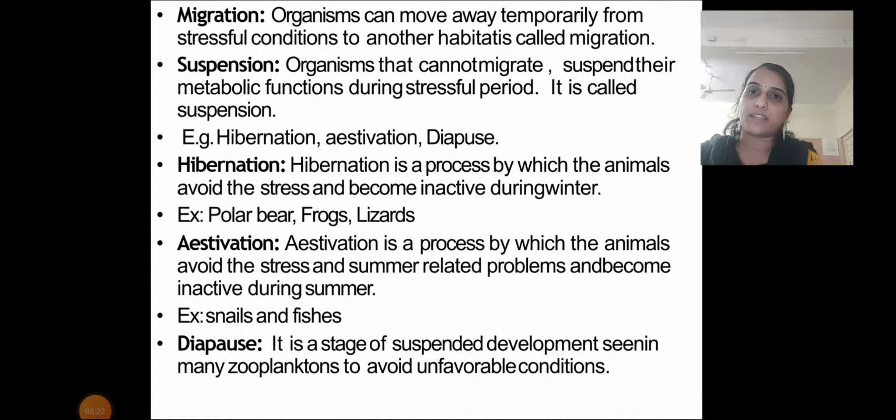Migration is one of the characteristic features of living organisms, when they move from one place to another, and that is for a temporary purpose.